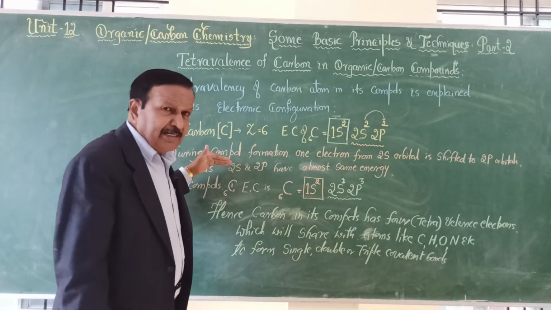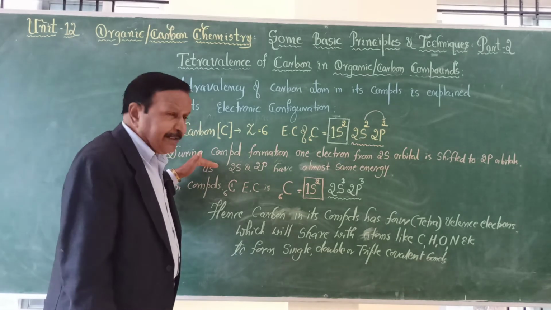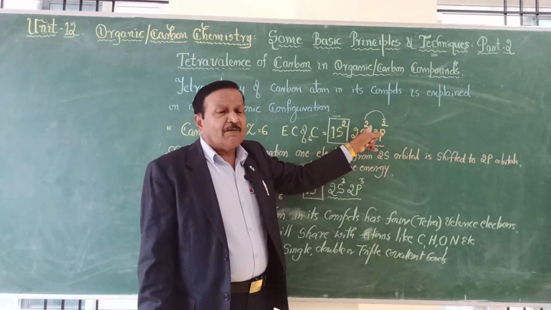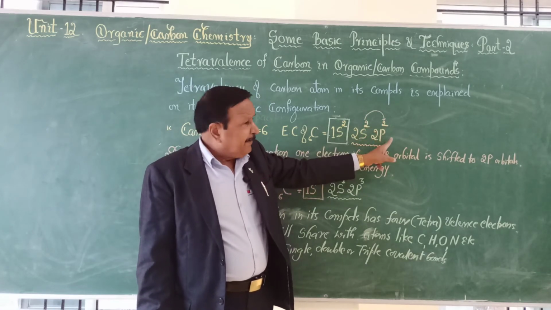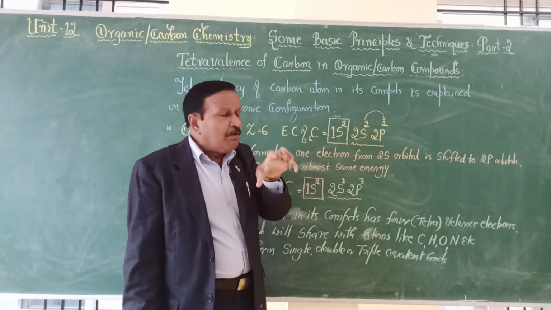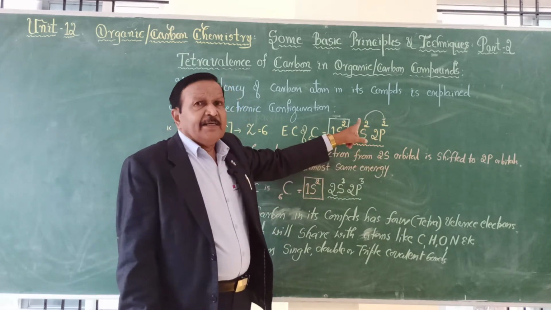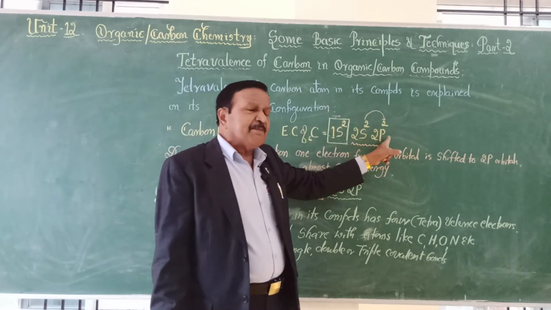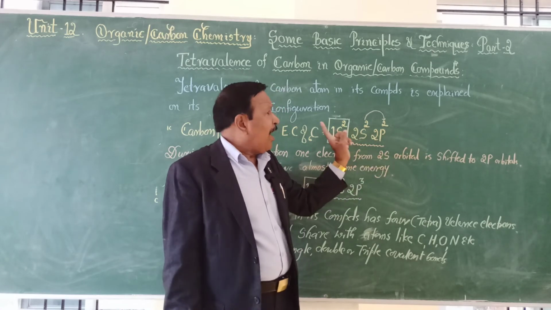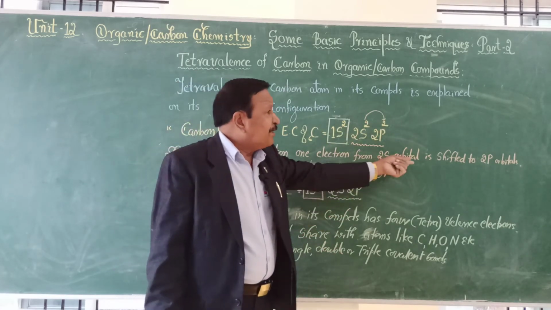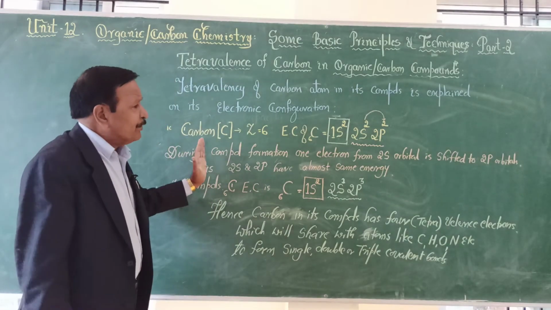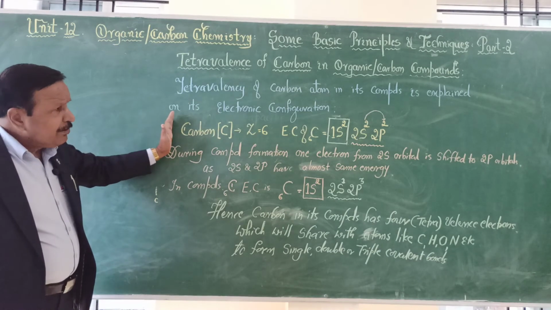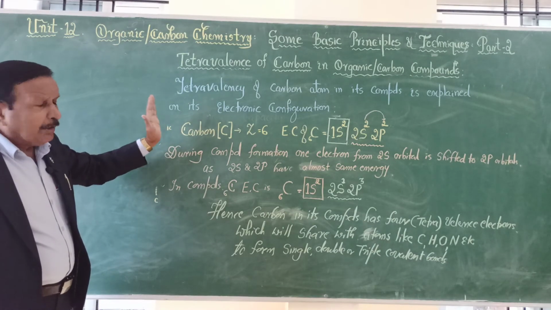But when carbon forms organic compounds, it is found that 1 electron of 2s will be shifted to the p orbital. 2s and 2p have almost the same energy, and hence the paired electrons in 2s become unpaired, and since the capacity of p is 6 electrons, all 3 will be valence electrons in the 2p orbital, as 2s and 2p have almost the same energy.